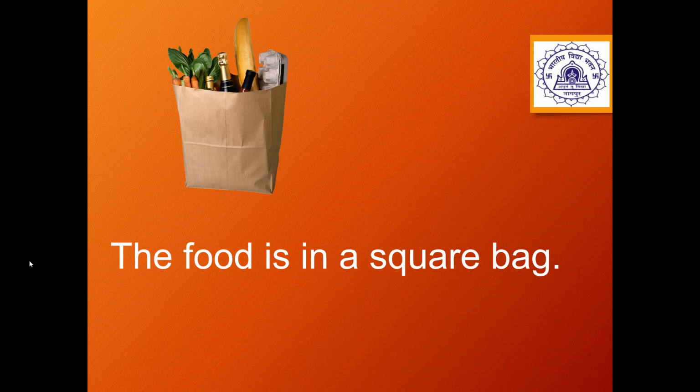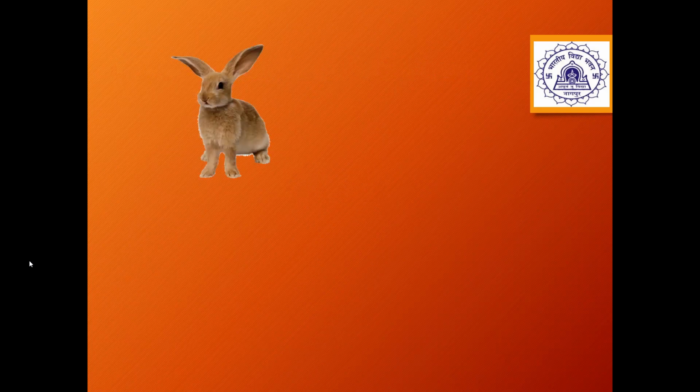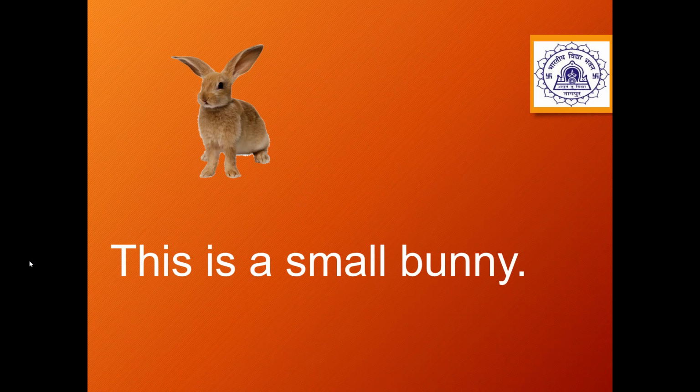The next example. The food is in a square bag. So it is telling us about the shape of the noun bag, which is square. Some adjectives tell us about the size also. Okay, so whether it's too short, too long.